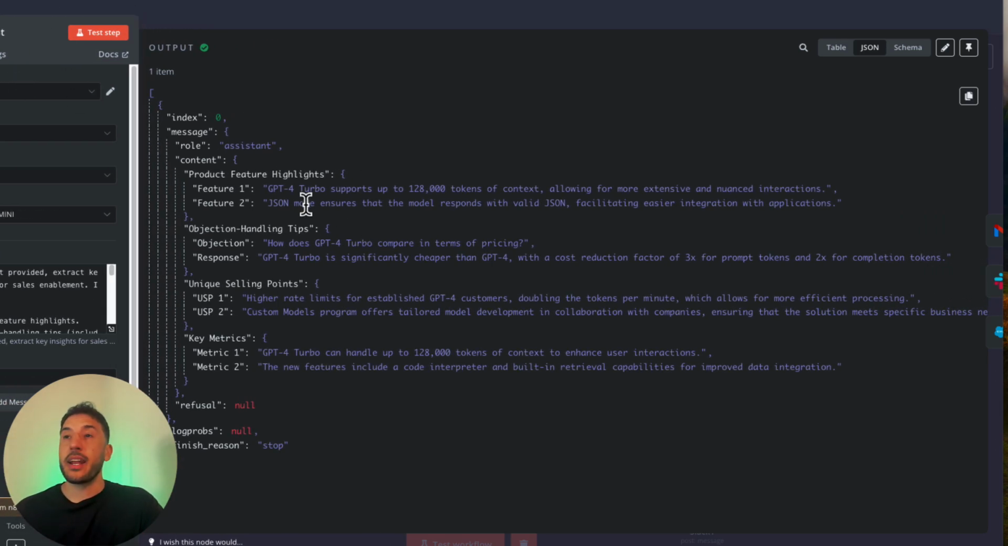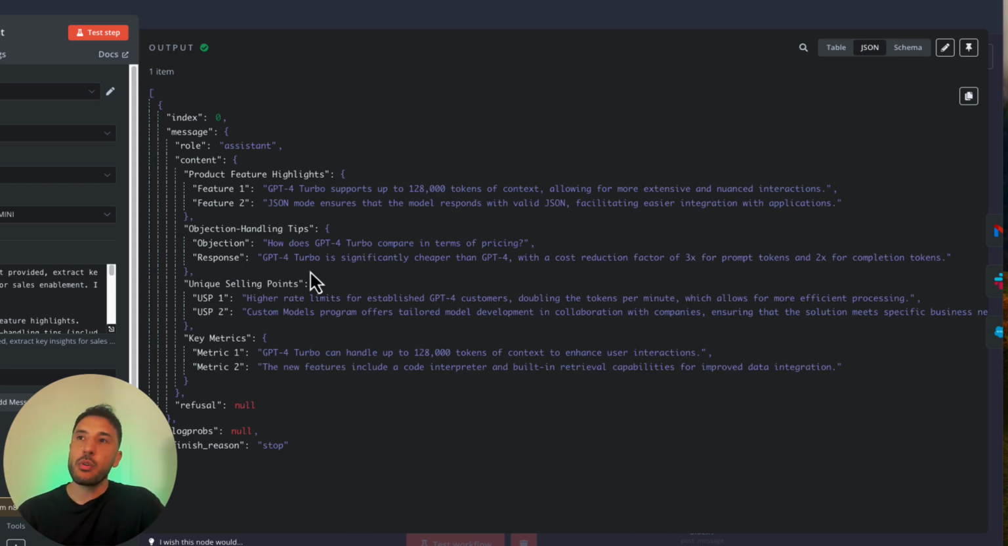So again, obviously this was an announcement at Dev Day for GPT-4. So these are going to be the 2 feature highlights. GPT-4 Turbo supports up to 128,000 tokens of context, allowing for more extensive nuanced interactions. Feature 2 is going to be the JSON mode that they presented. So that's great, right? And here's the objection handling tips, right? Objection: How does GPT-4 Turbo compare in terms of pricing? So now, as you can see right here, it's making the job of your sales team very, very easy, right?